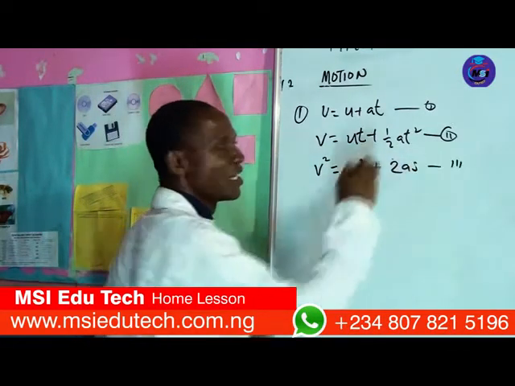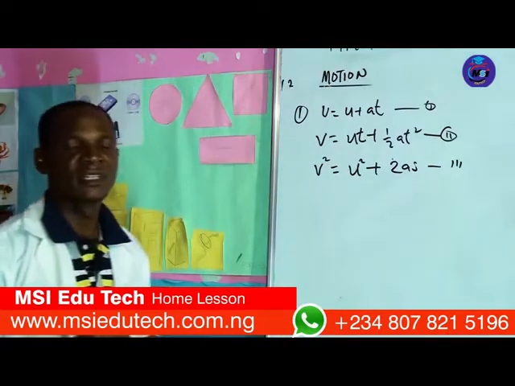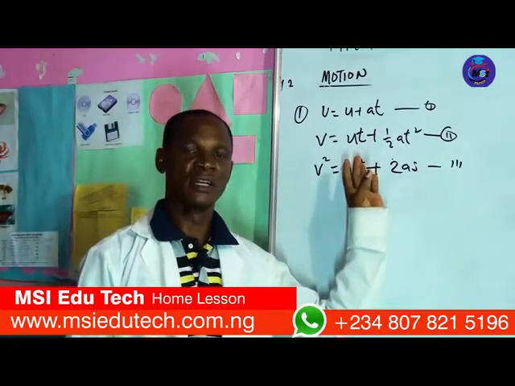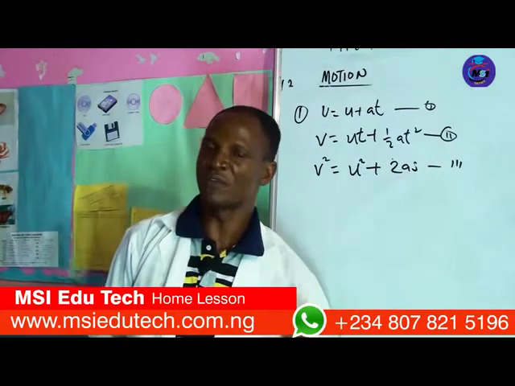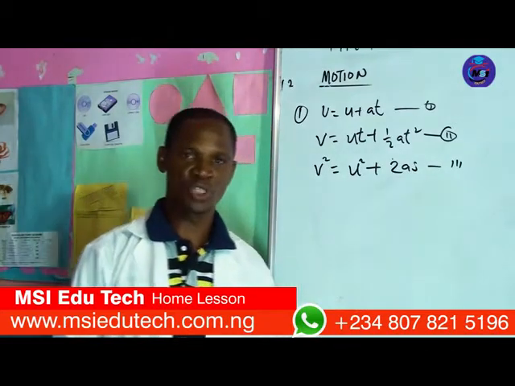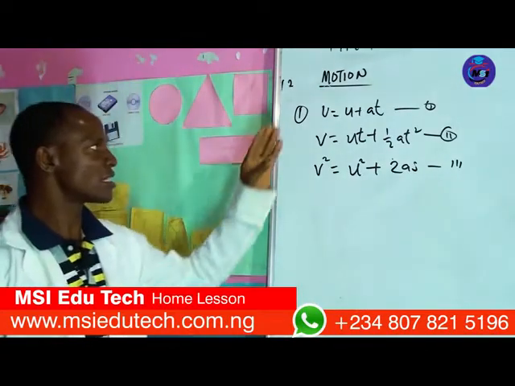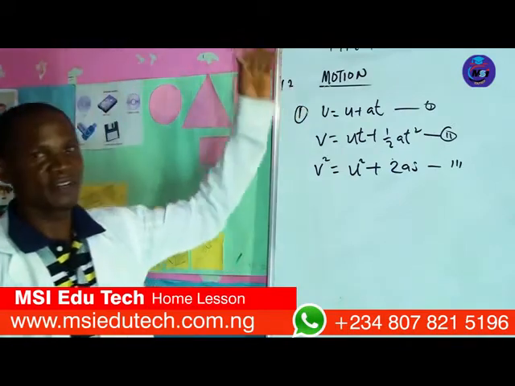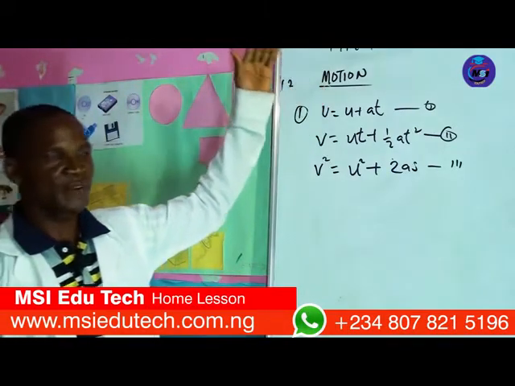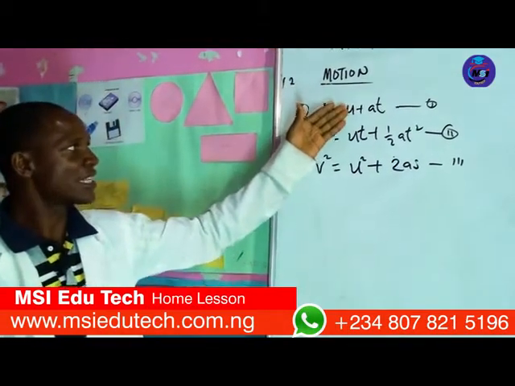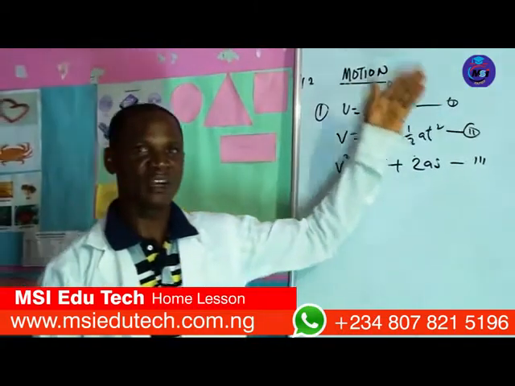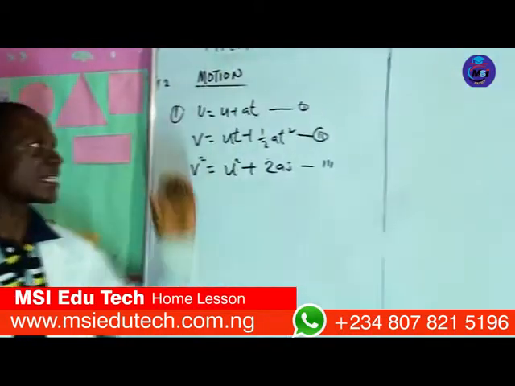These are the three linear equations for uniform accelerated motion. You must know what they stand for. V stands for the final velocity, U stands for the initial velocity, the letter A is the acceleration, while T is the time.